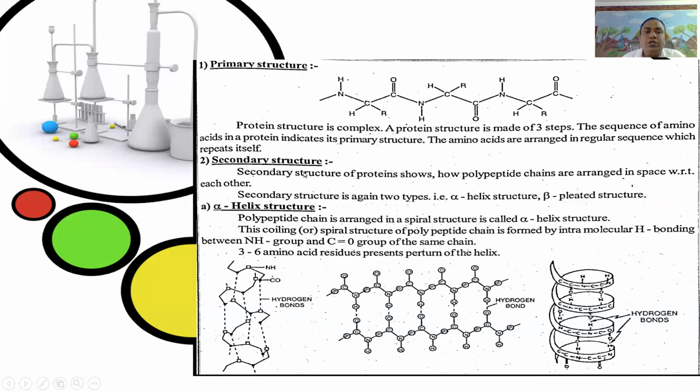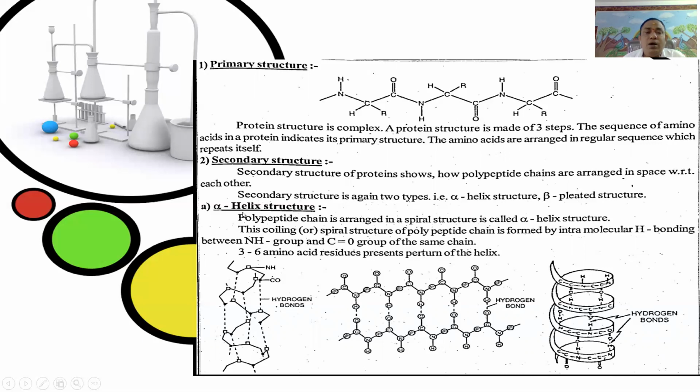Next, secondary structure. The secondary structure of protein shows how polypeptide chains are arranged in space with reference to each other. Secondary structure is again of two types: one is the alpha helix structure, the other is the beta pleated structure.